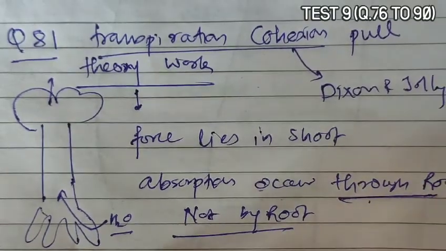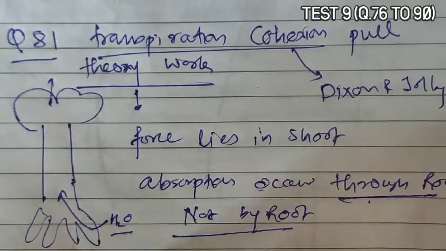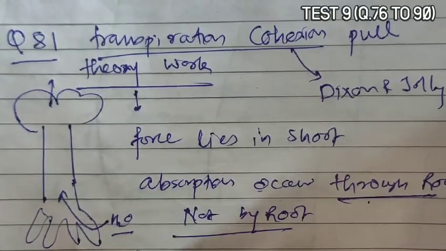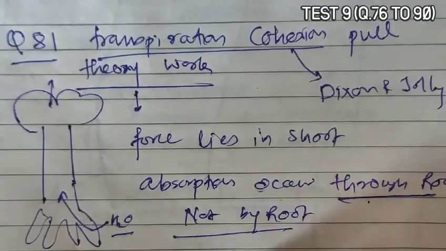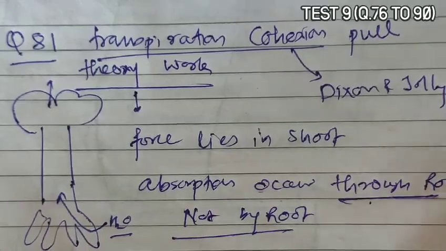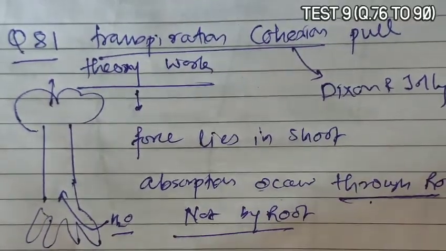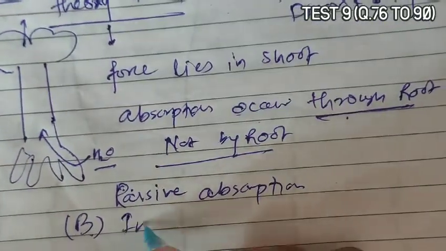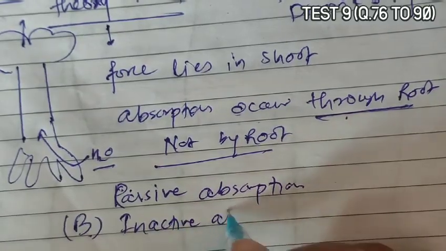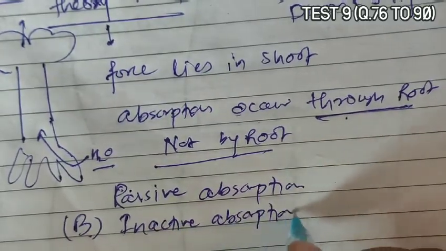So it is not direct or active absorption, it is passive absorption. So B becomes the correct answer, that is inactive absorption.